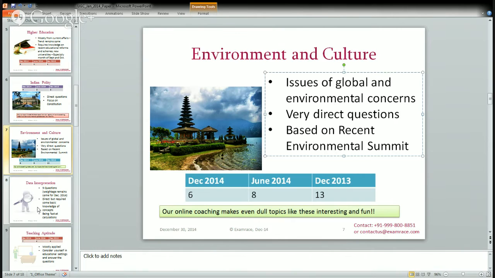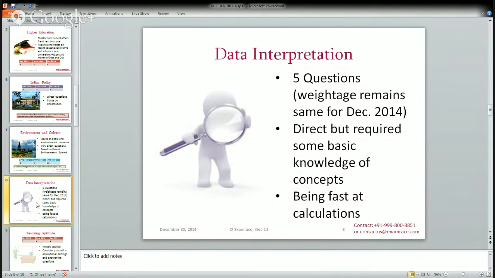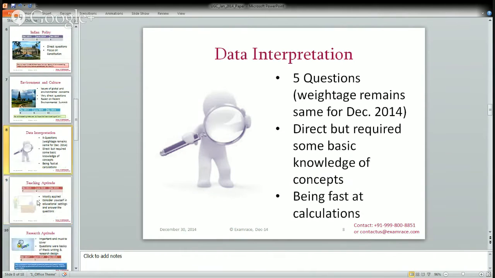Now data interpretation questions, as usual, again 5 questions this time. Every time there are 5 questions on data interpretation. These questions require basic knowledge of the concept. You must be very fast at the calculation. This time the numbers were direct, so the calculations were easy. Only one question on data interpretation was tricky this time, that asked you to calculate the average annual growth rate, and that was the question most of the students got stuck with.